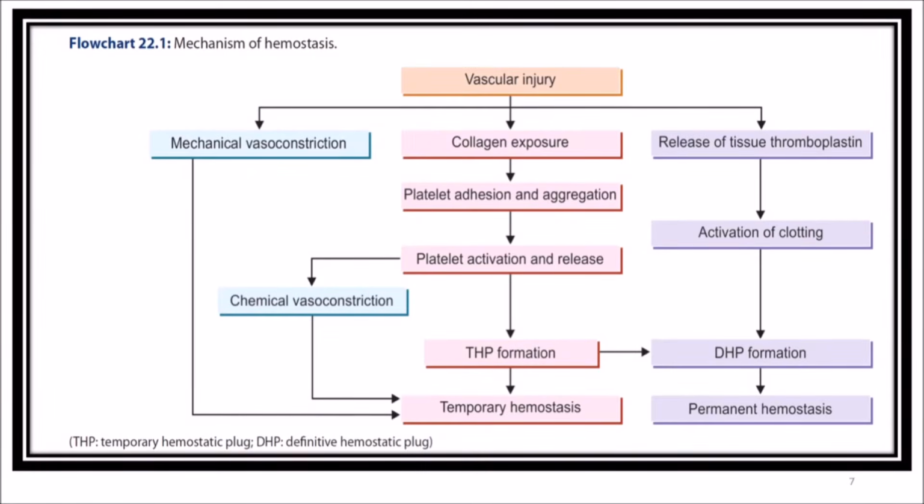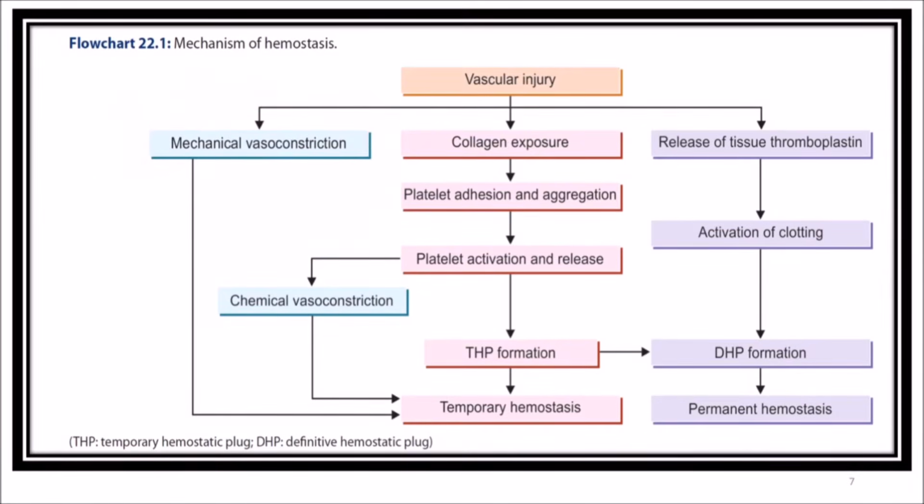So this is a summary of what I have told you now. You can see when there is a vascular injury, what happens? When there is exposure to injury, what happens? You can see there can be a collagen exposure here. You can see there can be an immediate response. The immediate response after vascular injury can be vasoconstriction.